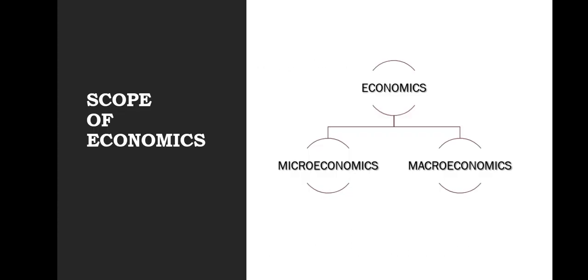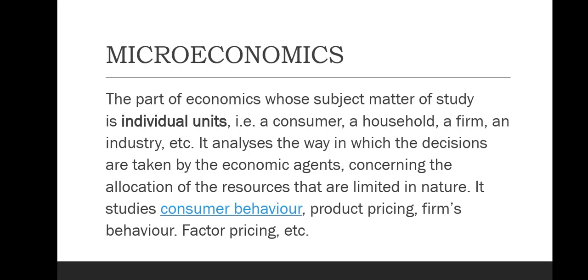Next, we are going to talk about the scope of economics. Under the scope, we are going to talk about microeconomics and macroeconomics. Microeconomics is that part of economics that only studies an individual unit. As the name says, micro means small.